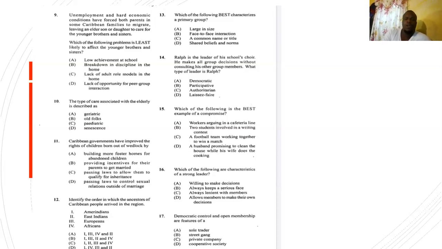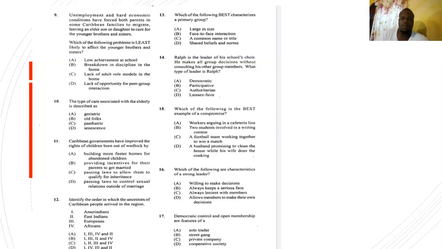Number 16, which of the following are characteristics of a strong leader? Is it A, willing to make decisions, B, always keeps a serious face, C, always lenient with members, or D, allows members to make their own decisions? Strong leader, if you allow people to do what they want to do, you can't be a strong leader, so D is out. Always lenient, no, we're going to have problems because people are going to want to do what they want to do. Again, C is out. Always keeps a serious face. You can be a weak leader and have a serious face. That doesn't make sense either. So the answer is A, willing to make decisions.